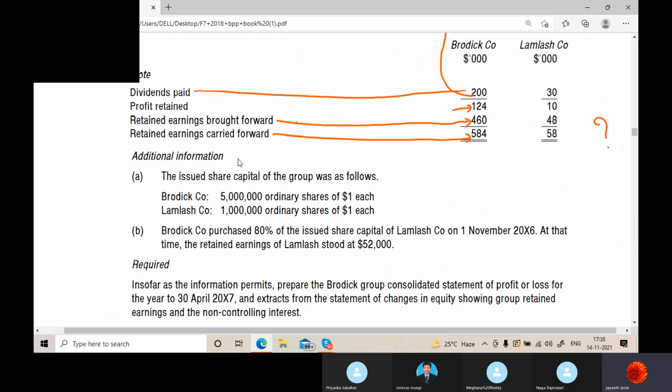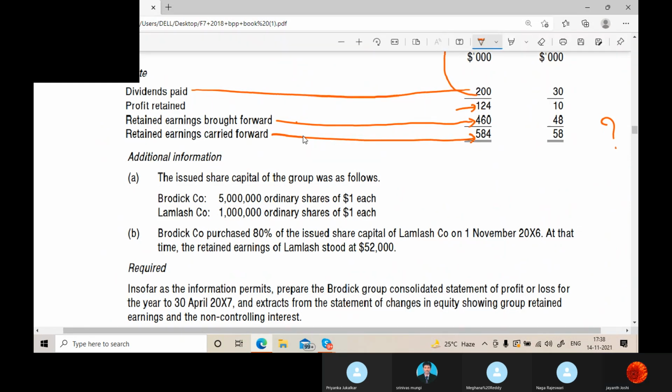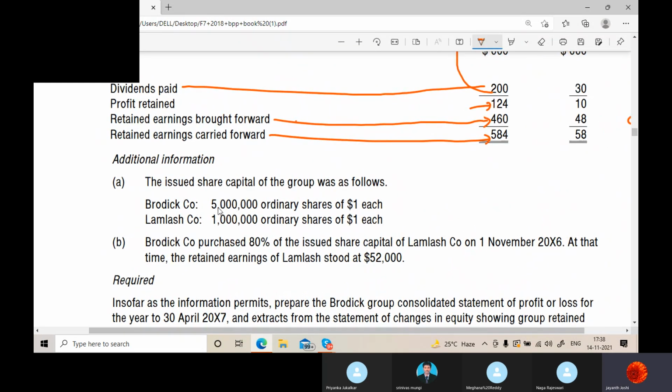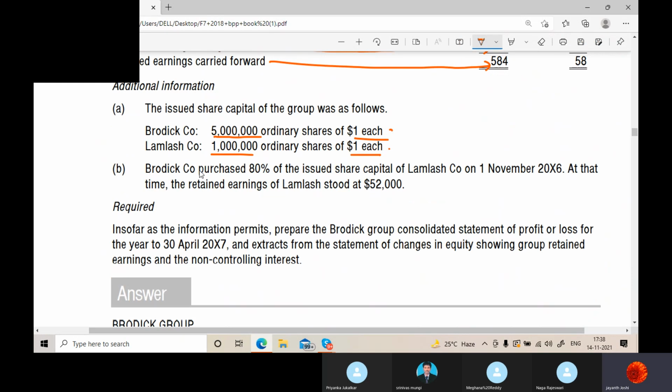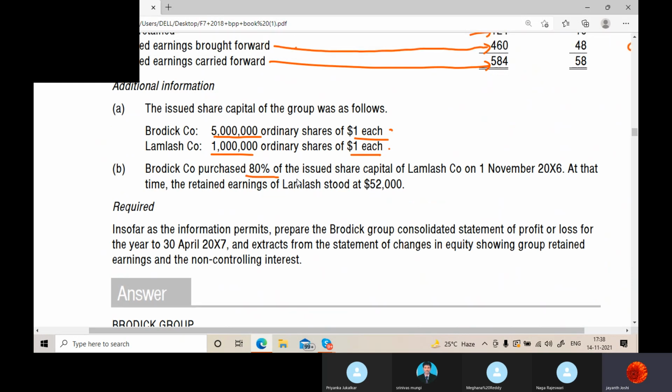Additional information. The issued share capital of the group was as follows. These are the share capital. Broderick Company has 5 million ordinary shares of $1 each. Lamb-Lash, 1 million ordinary shares of $1 each. Broderick Company purchased 80% of the issued share capital of Lamb-Lash.